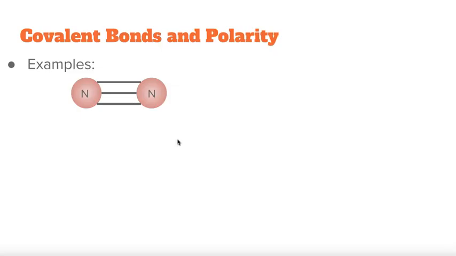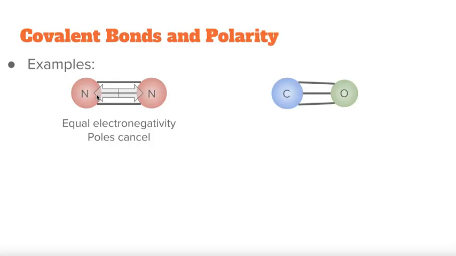Diatomic nitrogen has 3 covalent bonds between the two of them. Even though nitrogen by itself does have some electronegativity, because the opposite atom is the same element, those poles are canceled. So diatomic nitrogen would be nonpolar.